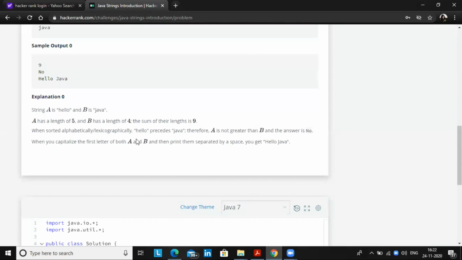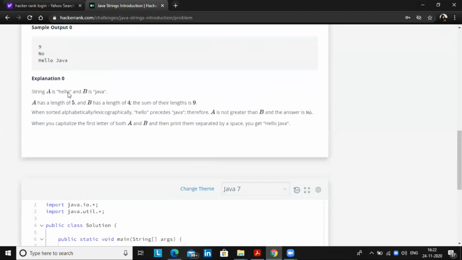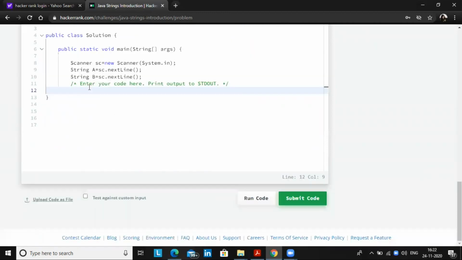So guys, listen, here we need to find the lengths of A and B. First they ask for the length of A and B. It is simple, there is nothing much. We can use the string dot length property. So System.out.println, A and B, which we have already taken here, some code is already given for our convenience. So A.length, and we need the sum, so we can use plus directly.